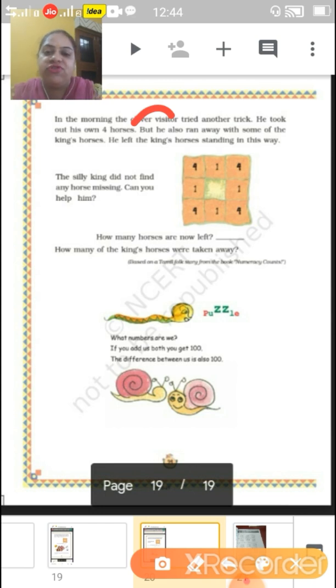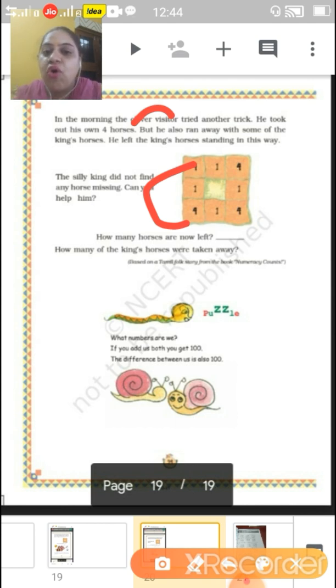Like 4 and 4, 8, 8 plus 1, 9. 9 is coming here. But what he did, 4 was there previously and 5 in the middle. He has taken his horses also and the king's horses also, but in the same way, so that the calculation will come 9 again.